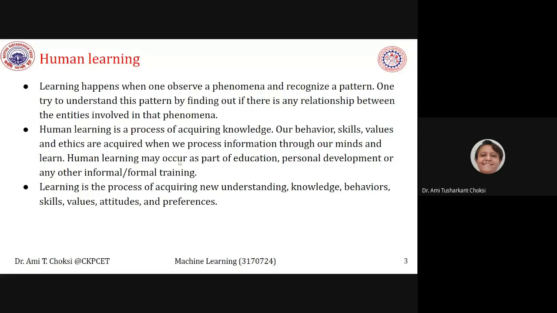Human learning may occur as part of education, personal development, or any other informal or formal training. Learning is the process of acquiring new understanding, knowledge, behaviors, skills, values, attitudes, and preferences. This is what is human learning.